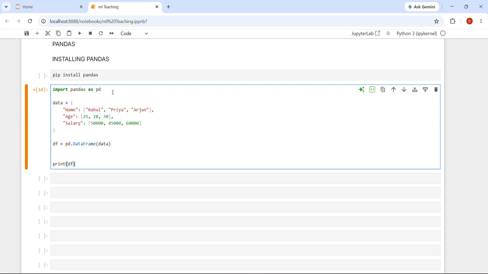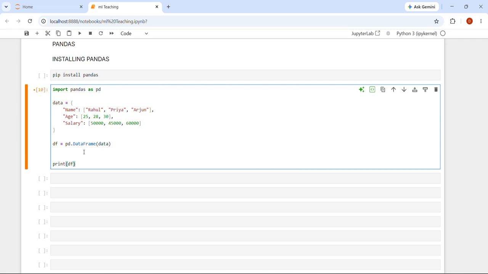Here, import pandas as pd. It will import the Python pandas library. Okay, next here we created a Python dictionary. It means the first column. Here, name becomes the first column, age becomes the second column, and salary becomes the third column. Okay. Here, pd.DataFrame. This means it will convert the dictionary into a table.